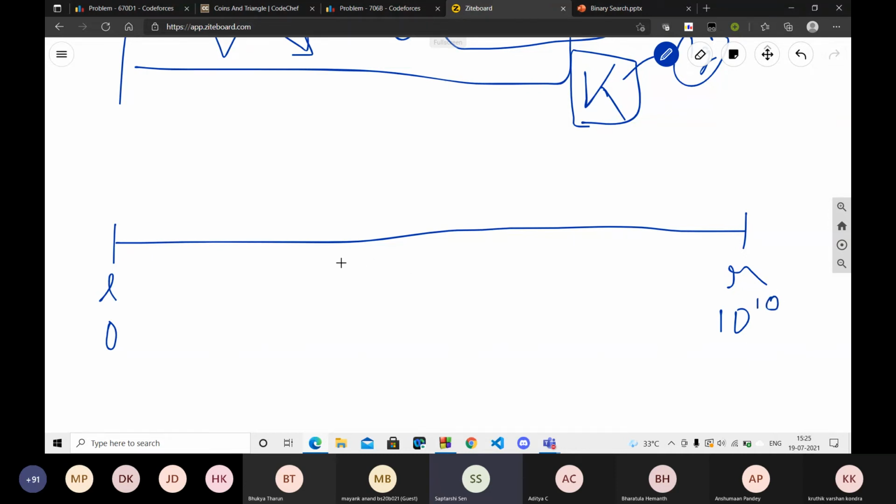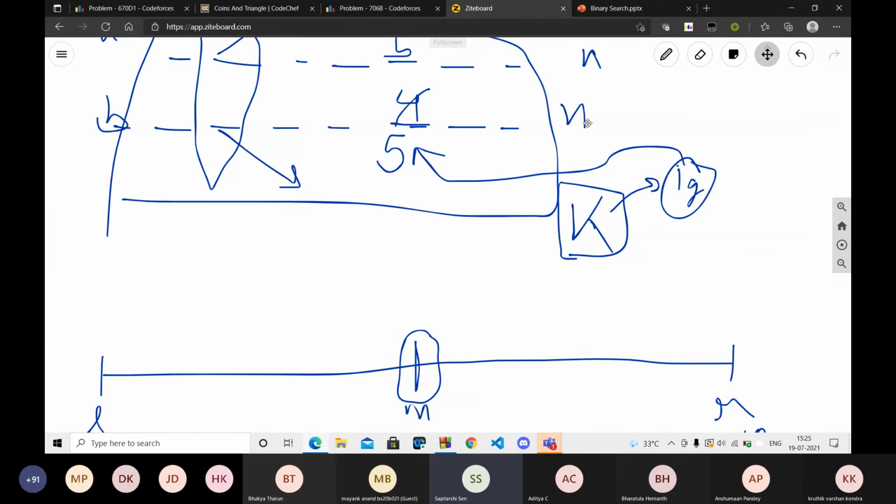After this, you can just check the middlemost element, say this is some M. Then for M, you can kind of back calculate whether you can make M cookies using the given array and amount of ingredients you have and the magic powder.